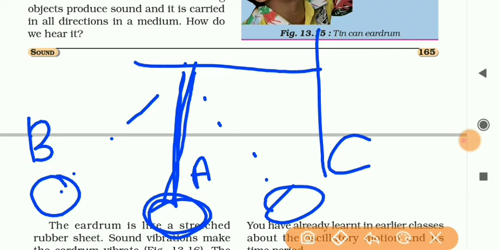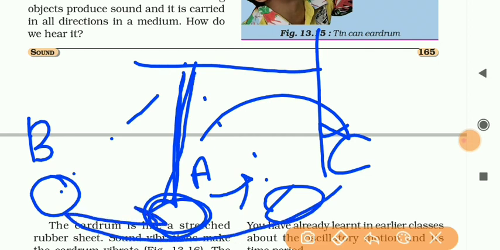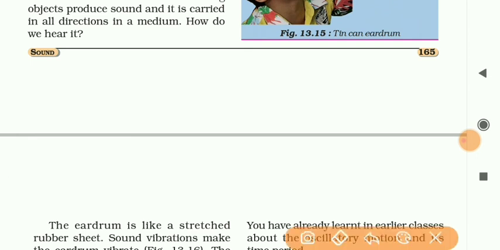When it oscillates, it first goes from A to C, and finally it reaches B and again reaches A. Starting from A, it goes to C, then to B, and then back to A. This is called one oscillation.